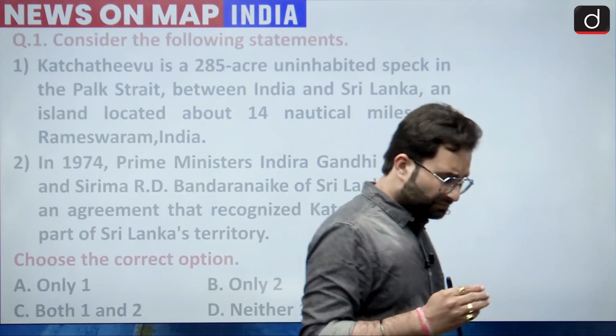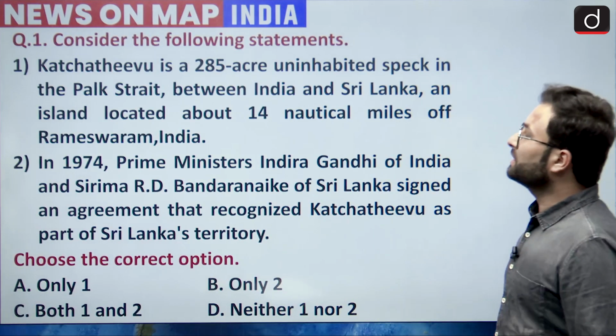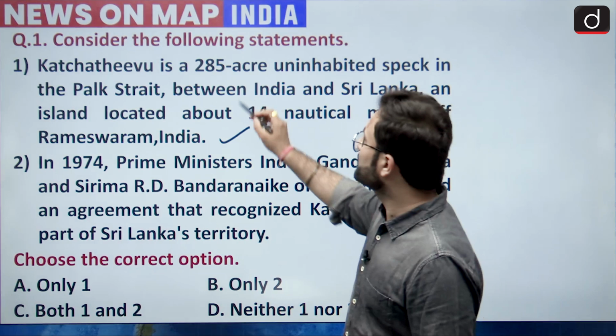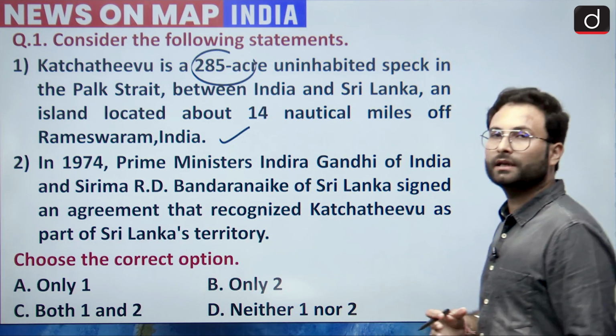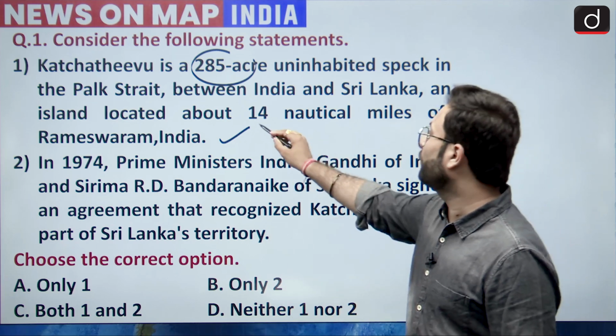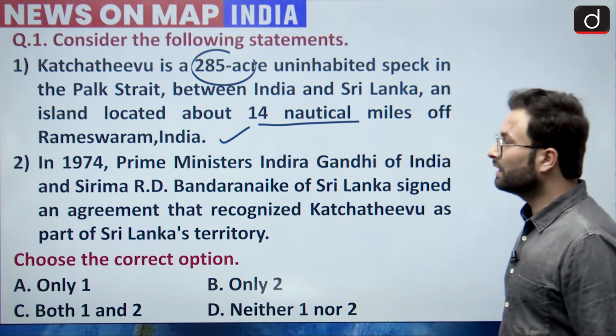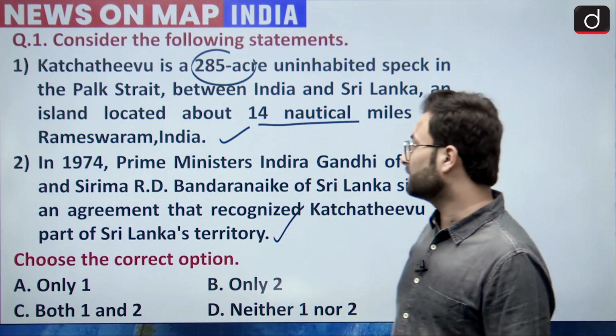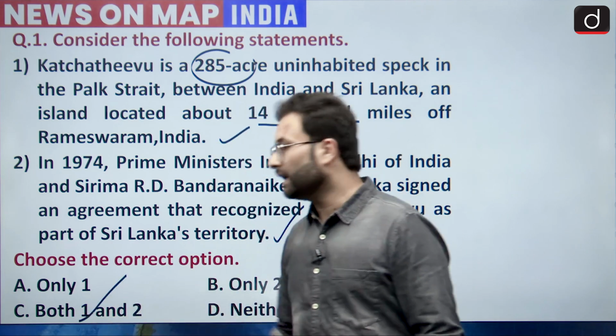Now moving to the question again. So the first statement which we have seen, that is correct. This is a 285 acres uninhabited island, and it is located in the part between India and Sri Lanka, 14 nautical miles from Rameshwaram. Okay. Second statement I already told you this is correct. So you have to choose the correct option. Both 1 and 2 is your answer.